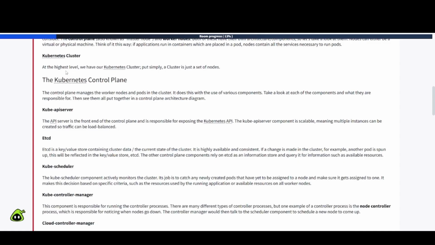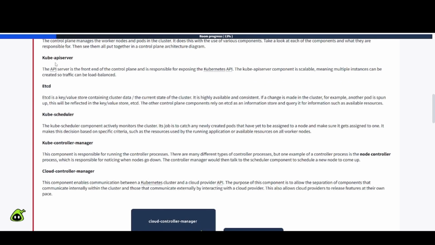Kubernetes cluster. At the highest level, we have our Kubernetes cluster. Put simply, a cluster is just a set of nodes. The Kubernetes control plane manages the worker nodes and pods in the cluster. It does this with the use of various components. Take a look at each of the components and what they are responsible for, then see them all put together in a control plane architecture diagram. We have the Kube API server. The API server is the front end of the control plane and is responsible for exposing the Kubernetes API. The Kube API server component is scalable, meaning multiple instances can be created, so traffic can be load balanced.